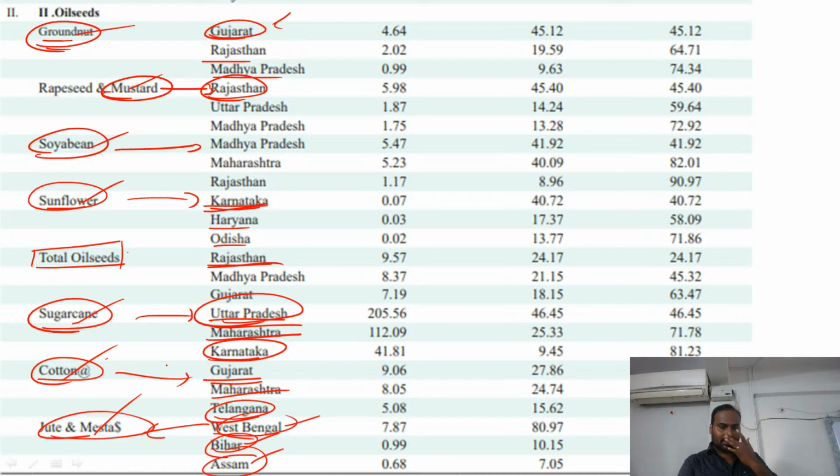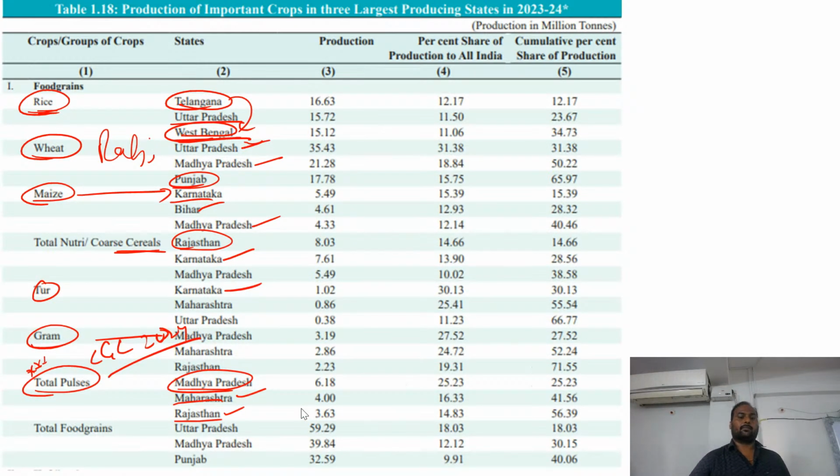But one important observation you can make here is that in cotton cultivation, Telangana has occupied the third place. Particularly, you see the northern part of Telangana. There you can see good cultivation of cotton as well. Even the labor from different areas, from Andhra Pradesh or from UP, people come here just to pluck the cotton from the cotton plant. So that's how Telangana is also moving forward in terms of cotton cultivation. So these are some of the crops. That data is taken directly from NCERT. So go through this data again and again.